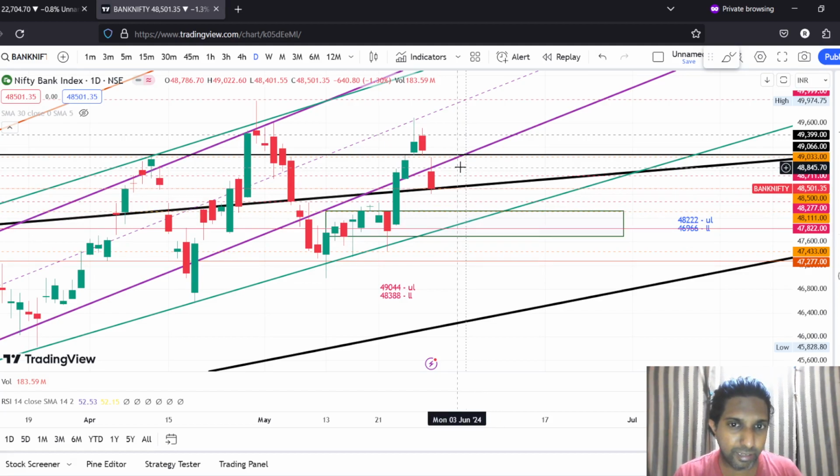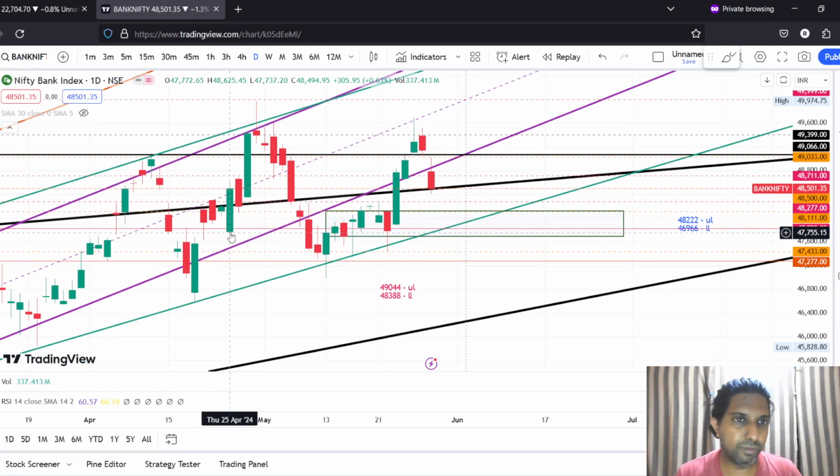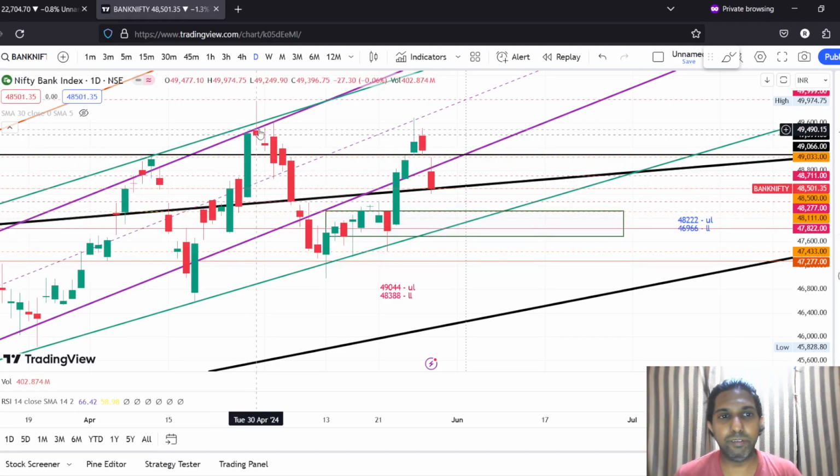In that case, tomorrow, Thursday, then Friday, Monday and Tuesday are the 4 days wherein that recovery has to happen. So we may see a further downside, but when the recovery comes, if it's a stable government, that recovery is going to be very fast. If you can see here again, this recovery from 47,737 till 49,974, almost a 2000 plus points rally again in a matter of 3 to 4 trading sessions, right?